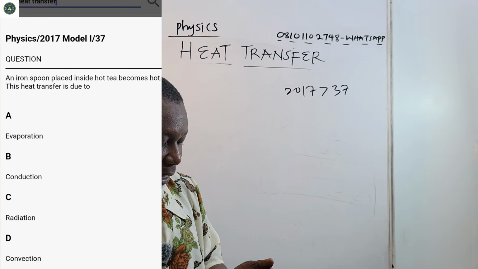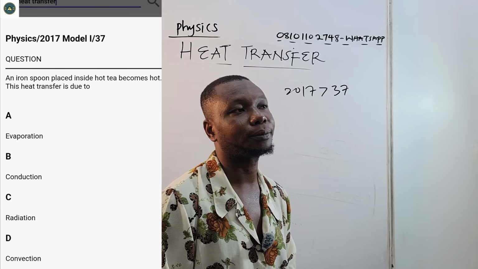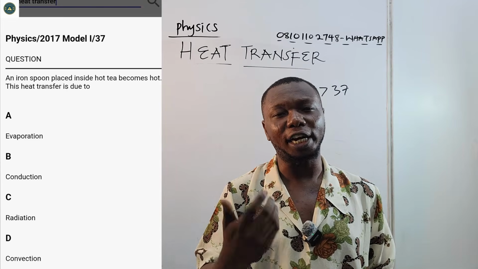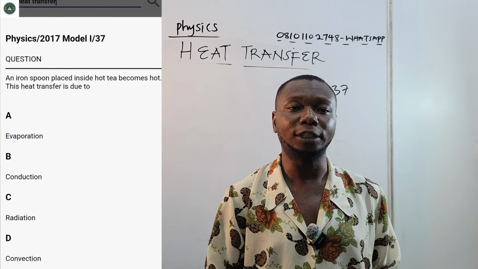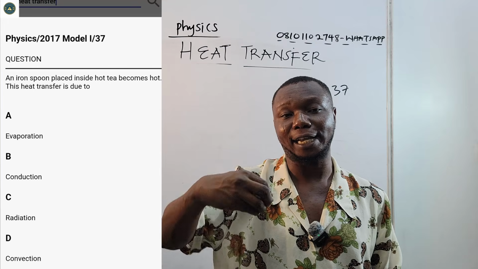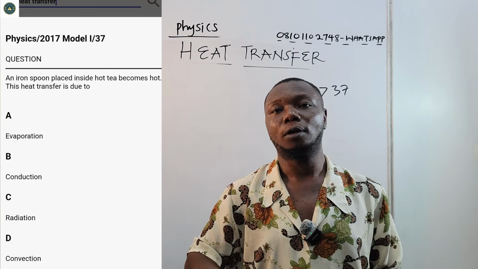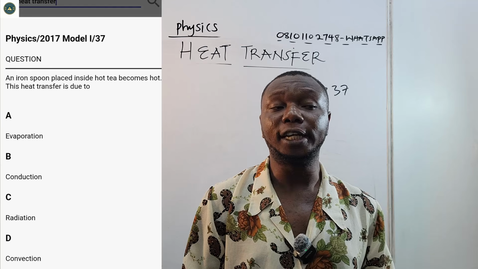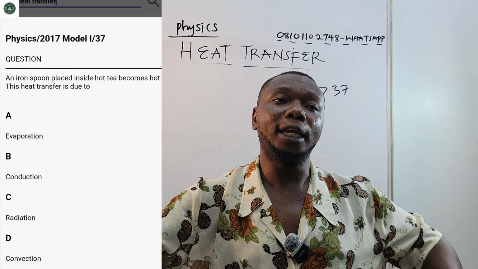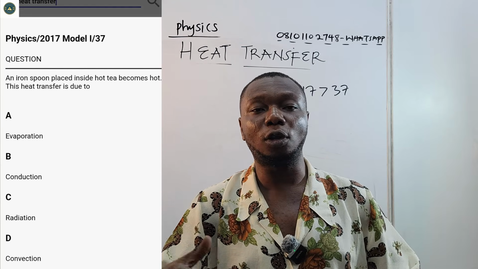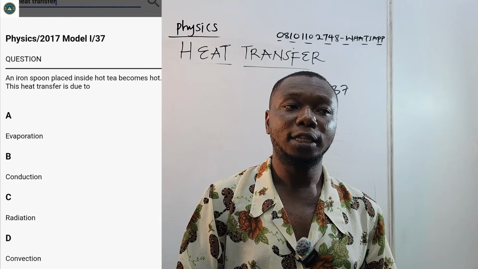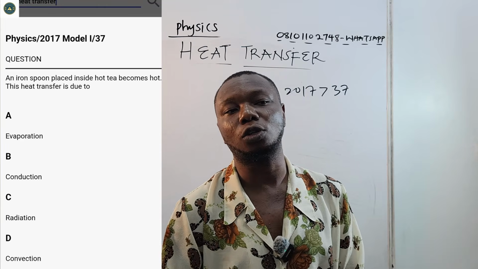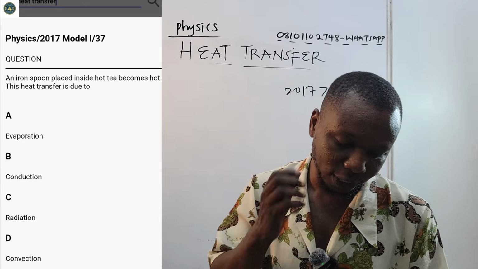This heat transfer is due to dash. For example, you are trying to warm your food and you have a metallic spoon inside that pot. At high temperature, the spoon becomes hot also. The reason is that the walls of the pot are hot. Definitely the spoon will be hot. There will be heat transfer. And that process is called conduction.